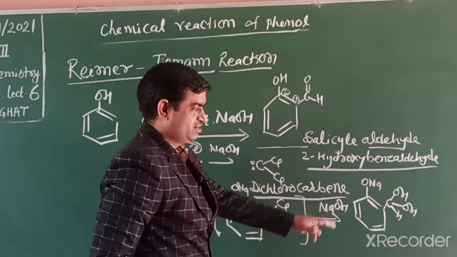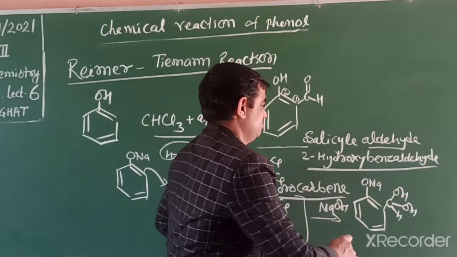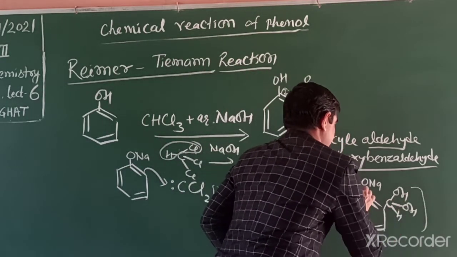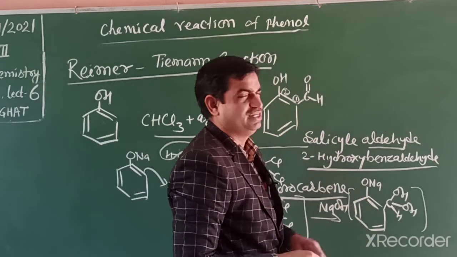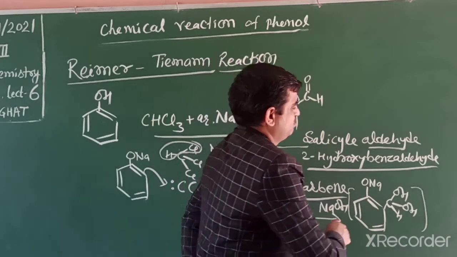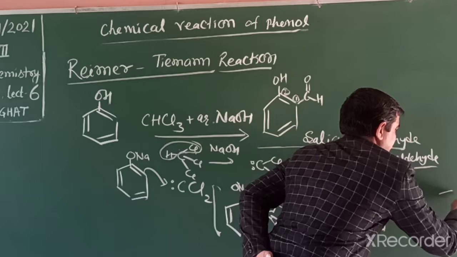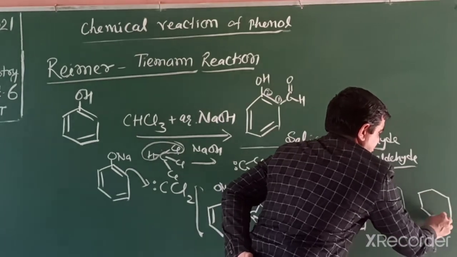We know at one carbon, two OH is highly unstable, so further it changes into aldehyde. We can make it like this.